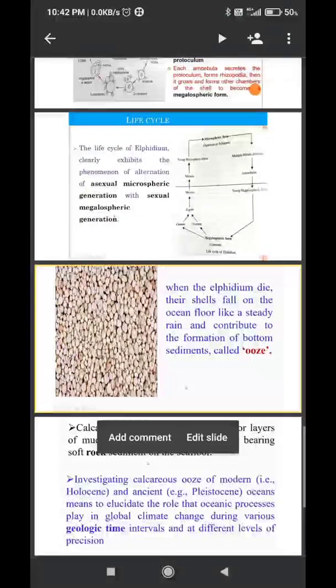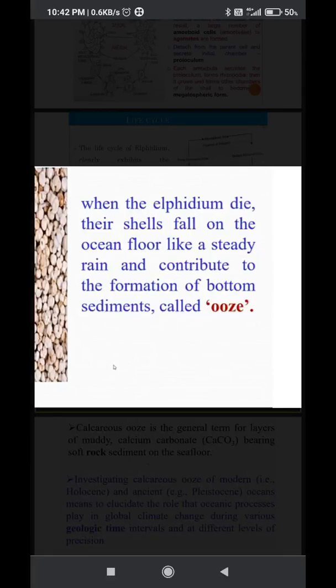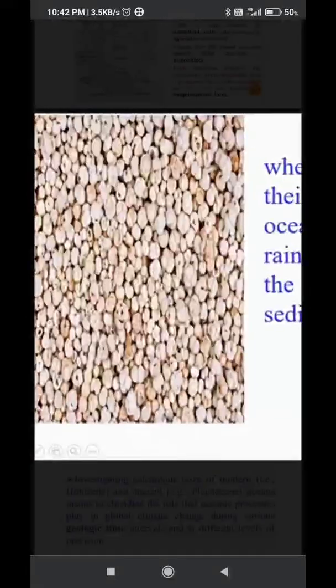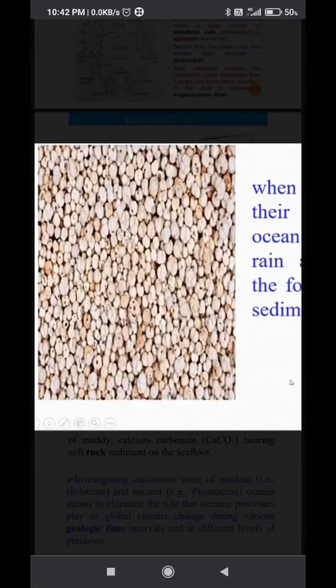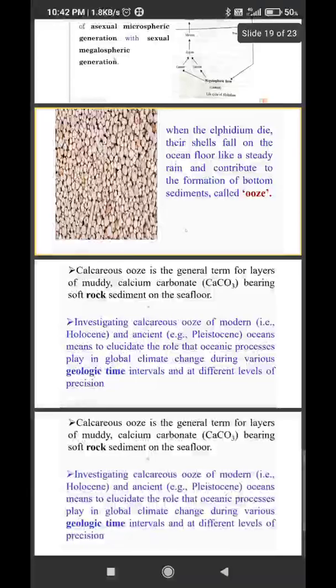And next we have to discuss diatomaceous earth or foraminiferan ooze. When Elphidium die, their shells fall on the ocean floor like a steady rain and contribute to the formation of bottom sediments called ooze. So generally when these foraminiferans die, their shells reach the floor of the sea, and form an ooze that is called foraminiferan ooze.